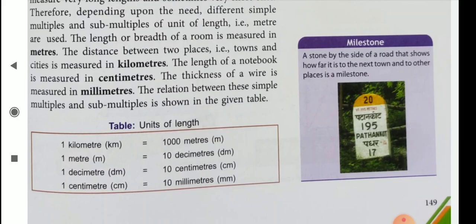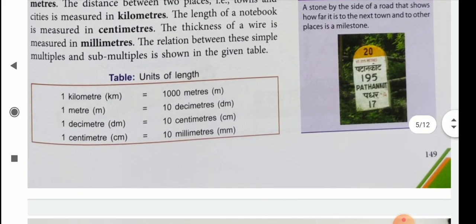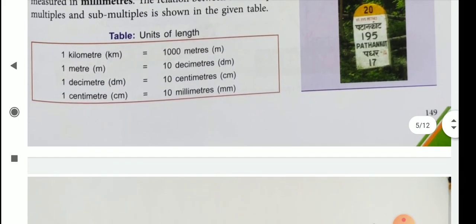So children, here the relationship is given: 1 kilometer equals 1000 meters, 1 meter equals 10 decimeters, 1 decimeter equals 10 centimeters, and 1 centimeter equals 10 millimeters. You should learn this.